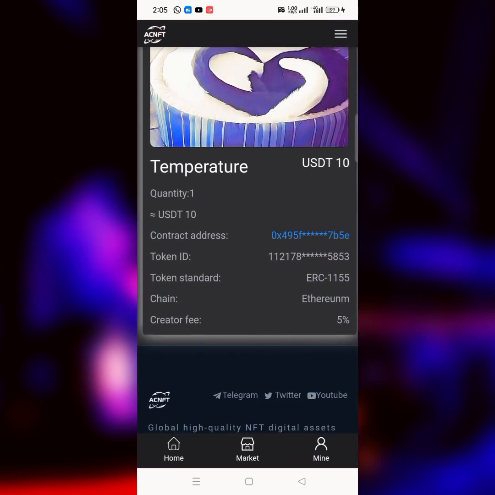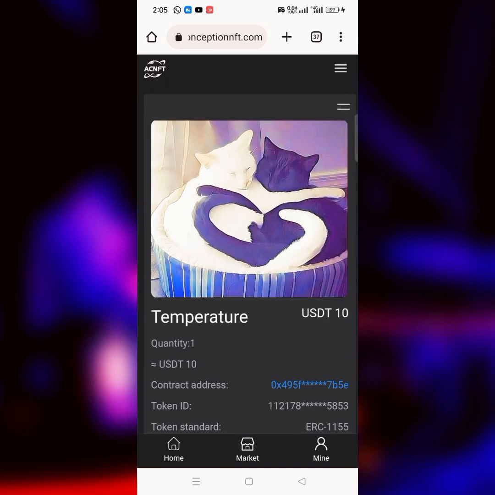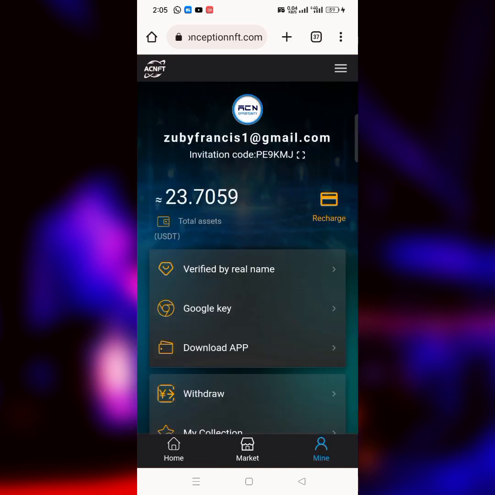So from tomorrow or the next tomorrow, selling of it is going to be available for me. So every day now is going to be giving me benefit of buying it. So that is how to buy this NFT and trade it. So as you can see, this is how to trade NFT.